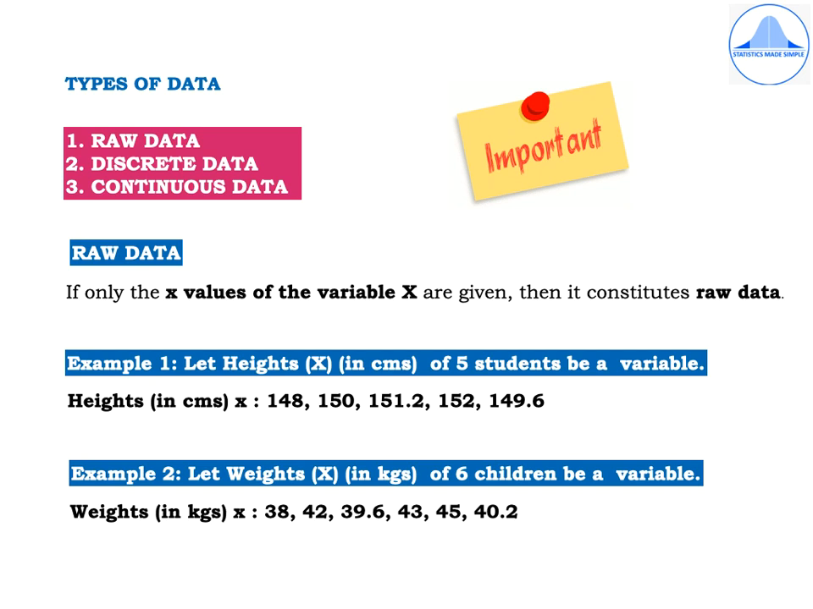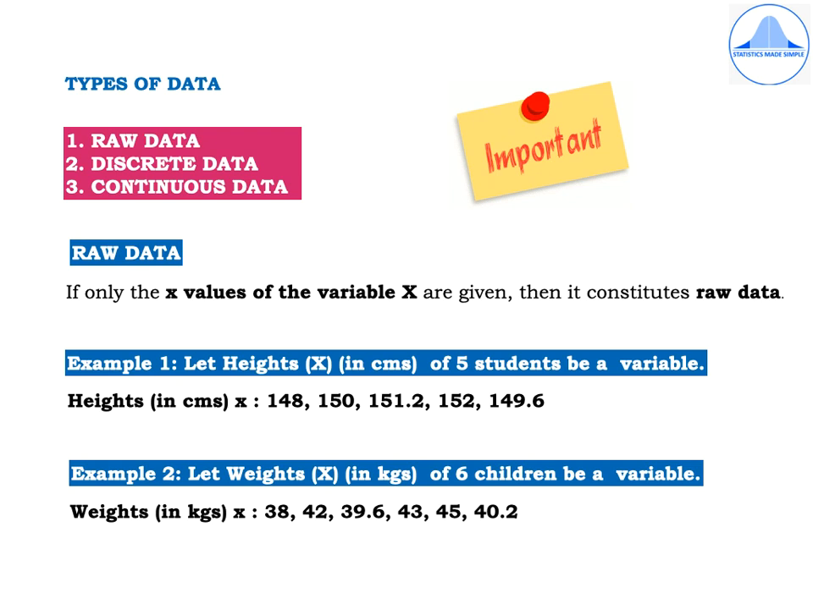Let us learn the different types of data. The first one is raw data, second is discrete data, and third is continuous data. These 3 types of data are very important and you should identify them correctly in a given problem. First one is raw data. If only the x values of the variable are given, then it constitutes raw data.